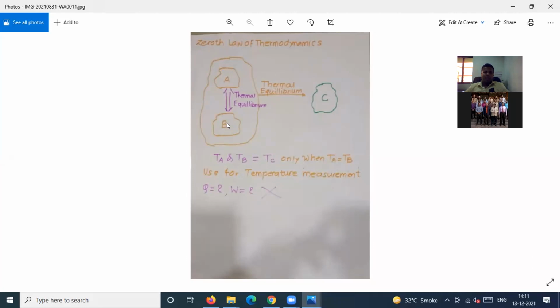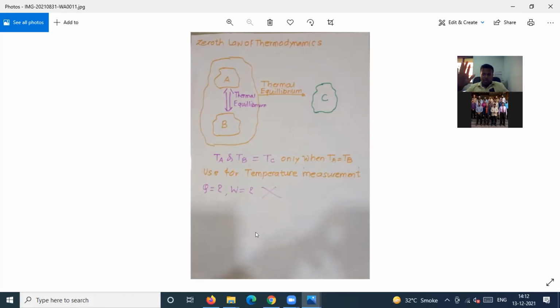If body A and body B are in thermal equilibrium with body C, then they are also in thermal equilibrium with each other. I repeat, if two bodies are in thermal equilibrium with a third body, then the two bodies are also in thermal equilibrium with each other.